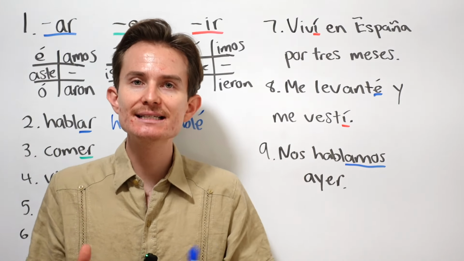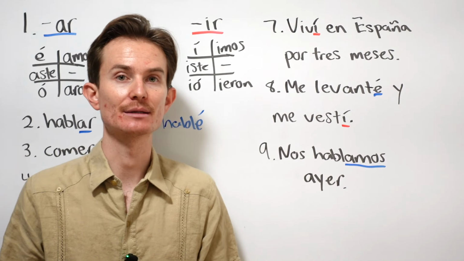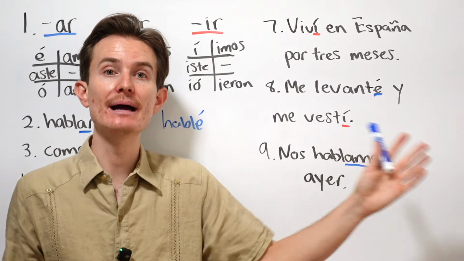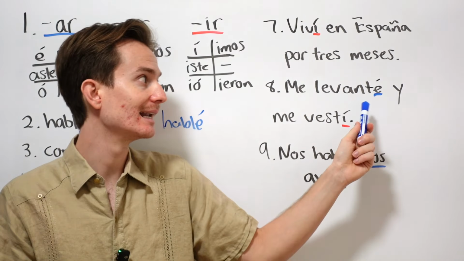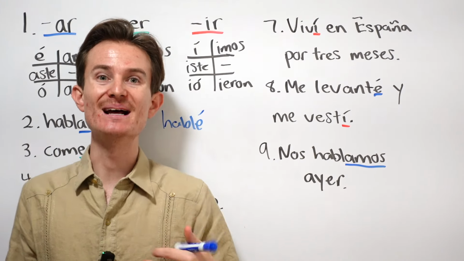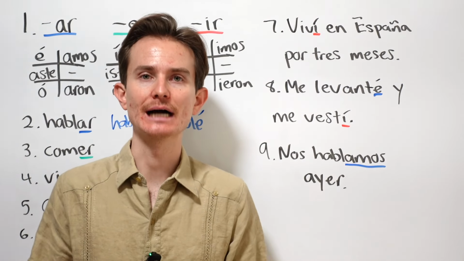However, the easiest thing to remember when it comes to the preterite is that it is a one-time action in the past. So, viví en España por 3 meses, me levanté y me vestí, right? It's not levante, right? It's levanté. It's not vestí, it's vestí, okay? Me levanté y me vestí. I got up and I got dressed.